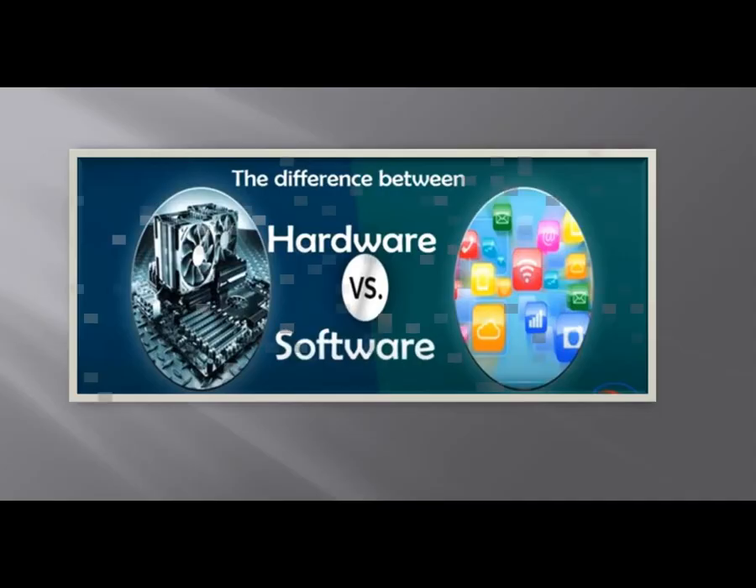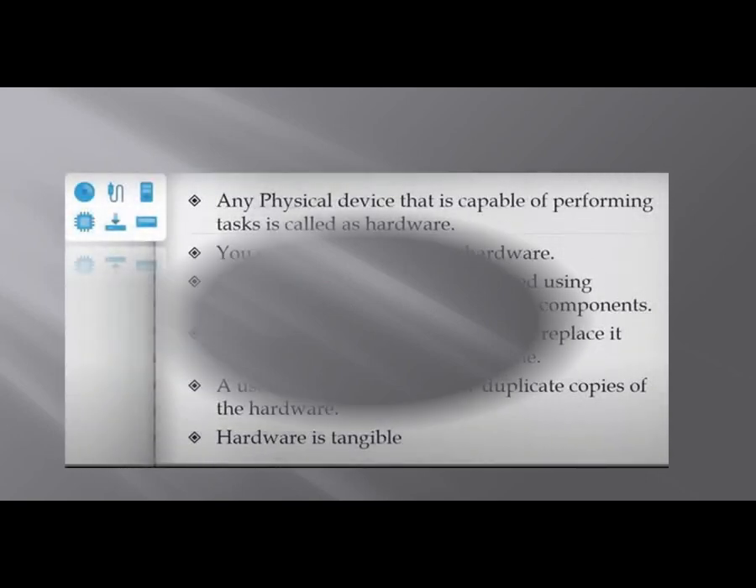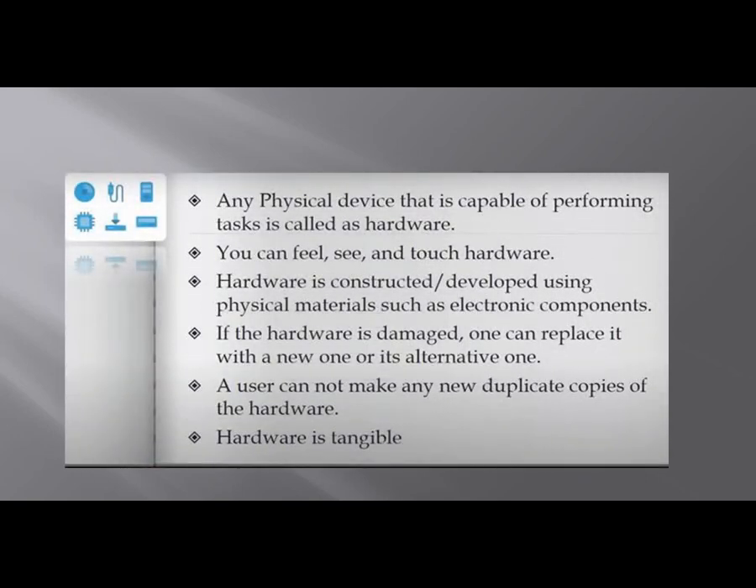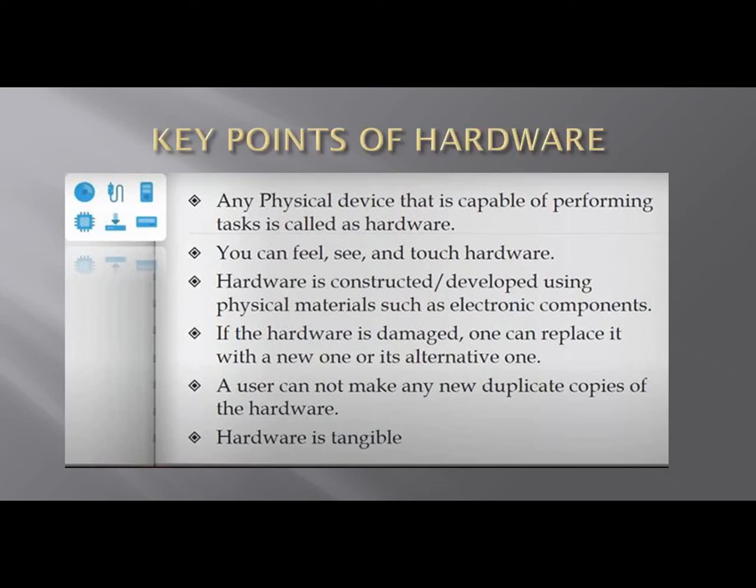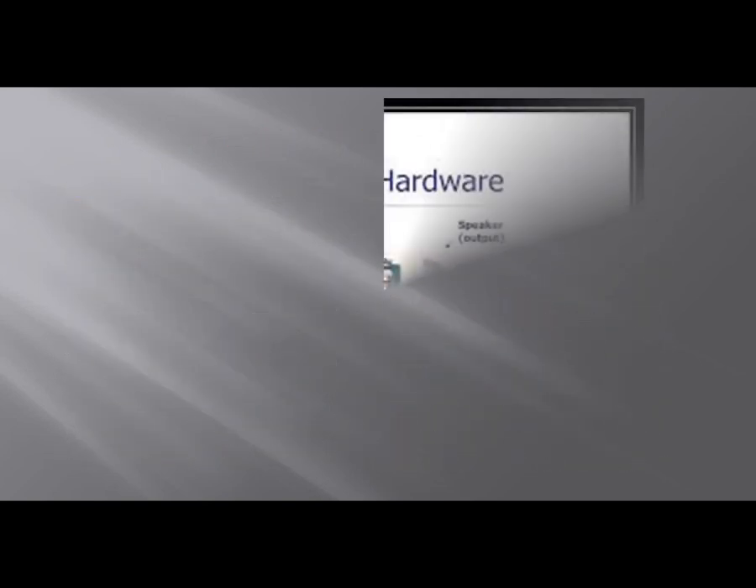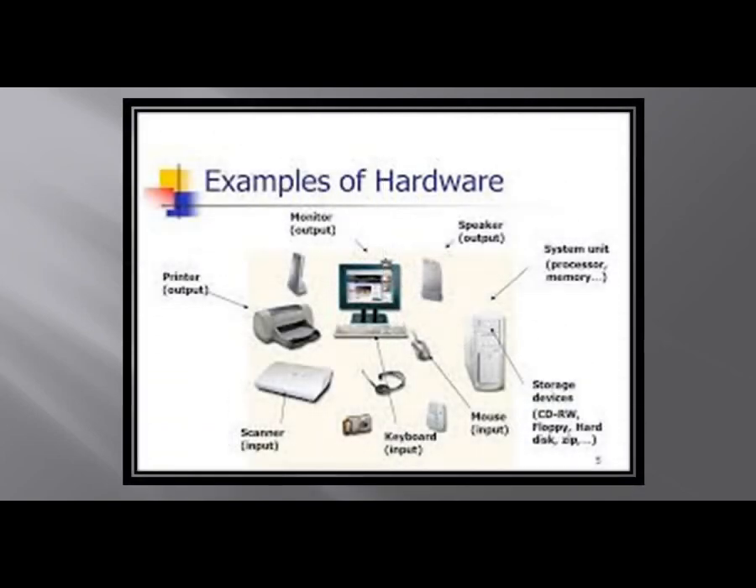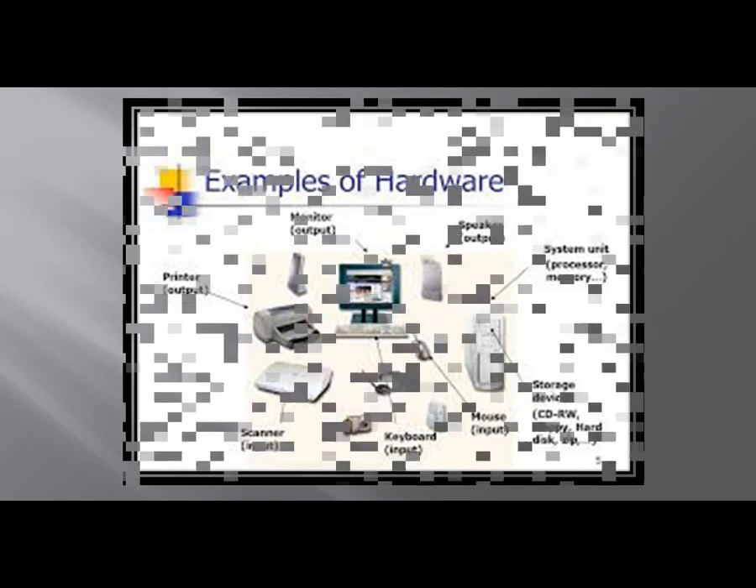Now, how many of you can differentiate between hardware and software? Okay, here is some key points of hardware. All physical devices of computers are hardware. We can feel, see, and touch. It can be replaced if it is damaged. Here are some examples of hardware: printer, monitor, speaker, system unit, keyboard, speakers.